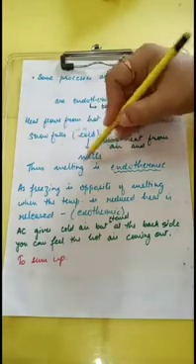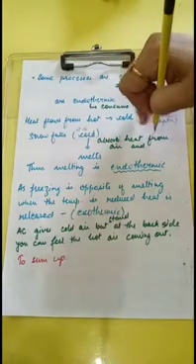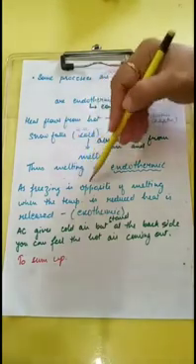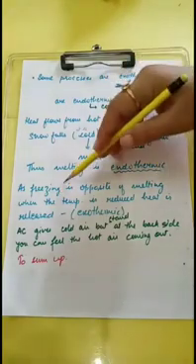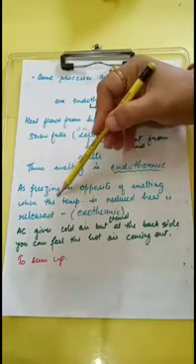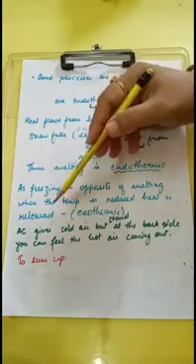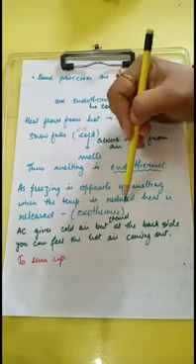Thus, melting is an endothermic process. It has consumed heat from the environment. As freezing is the opposite of melting, freezing is an exothermic process. When the temperature is reduced, heat is always released, and when heat is given out, it is known as exothermic.